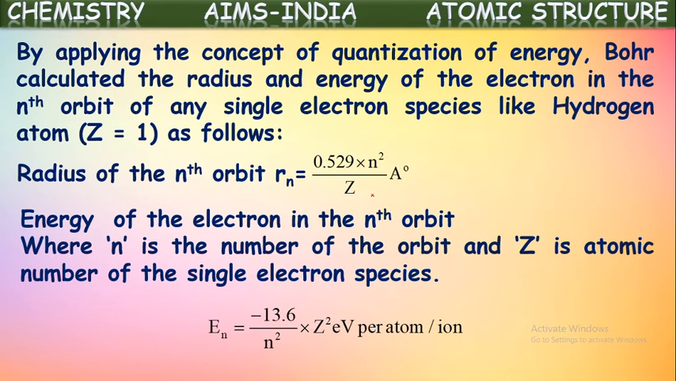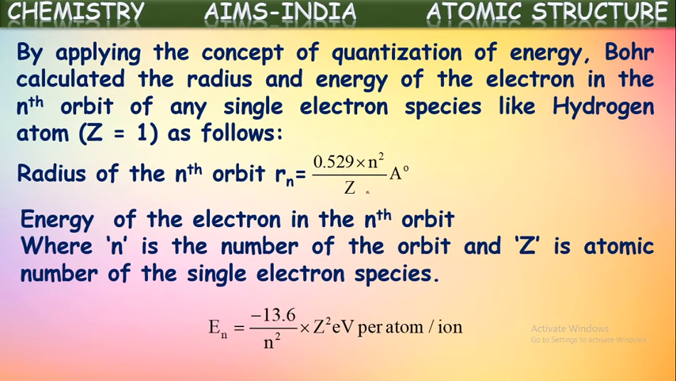And energy can be calculated. The energy of the nth orbit can be calculated by using the formula: energy of the nth orbit, E = −13.6 × Z²/n² electron volts per atom per ion.